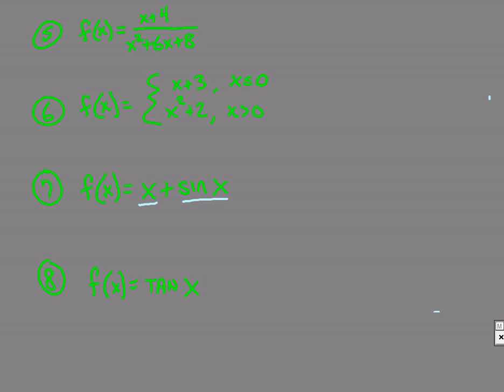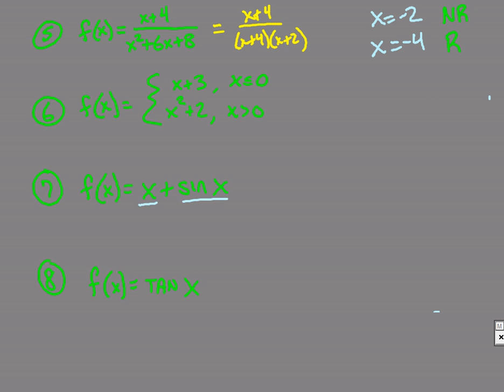All right, how'd you do? When you factored this first one, you should have x plus 4 up top, and x plus 4, x plus 2 on the bottom. You should have 2 different discontinuities, when x equals -2 and x equals -4. The -4 canceled out. That meant it was a hole. That meant this was a removable discontinuity. The x plus 2, so x equals -2, did not cancel out. That means that one's non-removable.